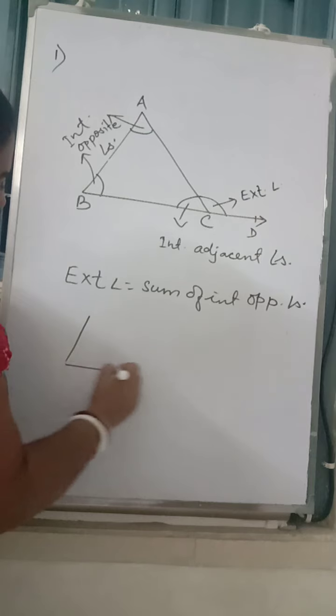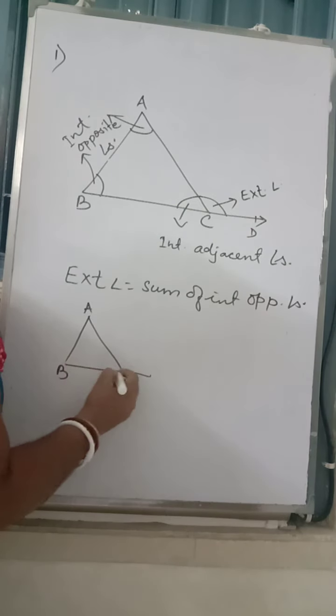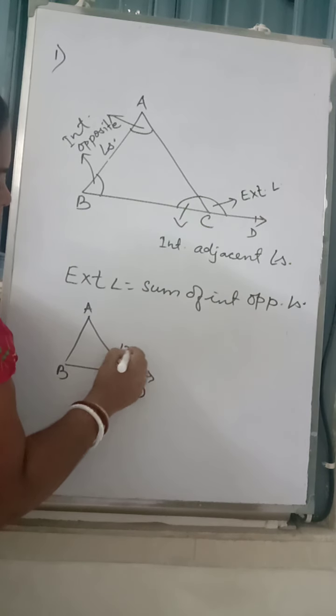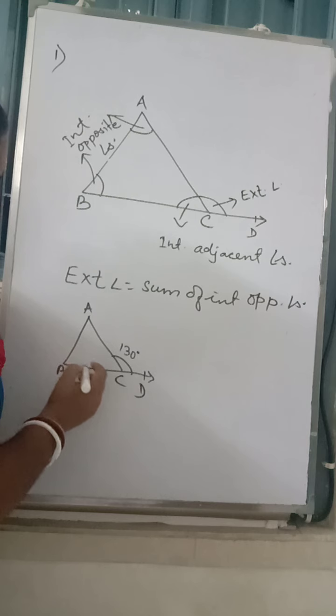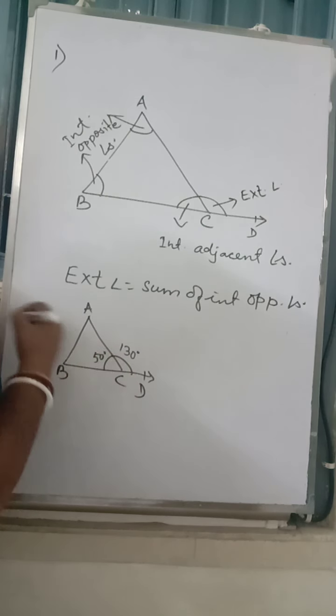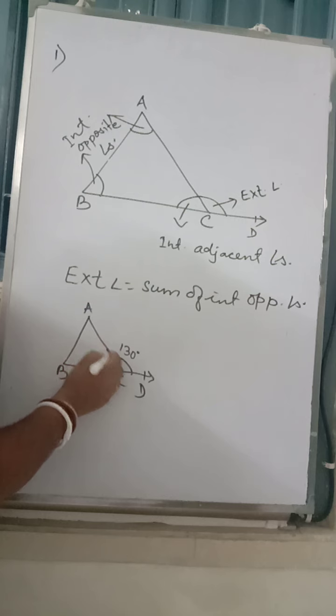I am showing you with the same figure, A, B, C, and it is extended to D. This angle is 130 degrees. Okay. So what will be this angle? You just tell me. 50 degrees. Okay. Only the exterior angle, you leave.